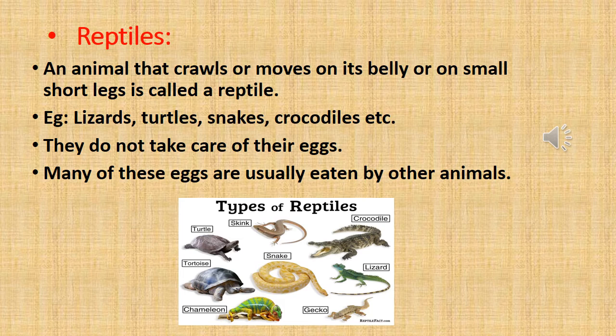Now let's see what are reptiles. An animal that crawls or moves on its belly or on small short legs is called a reptile. Few examples are lizards, turtle, snakes, crocodiles, etc. They do not take care of their eggs. Many of these eggs are usually eaten by other animals.